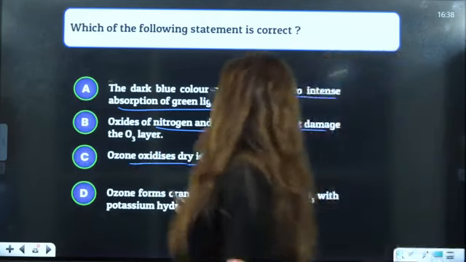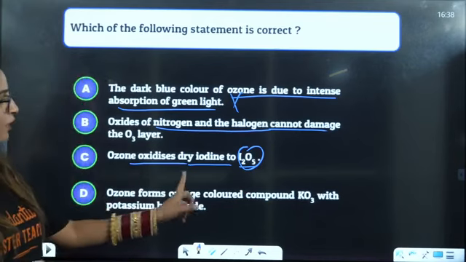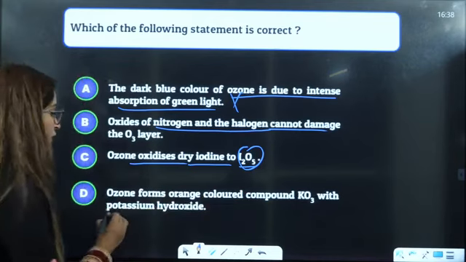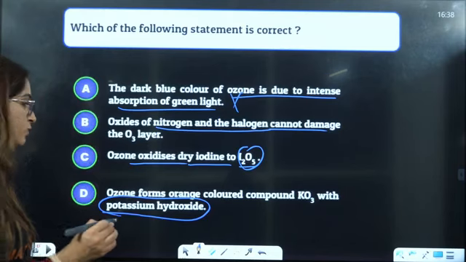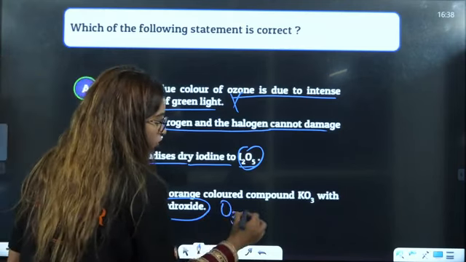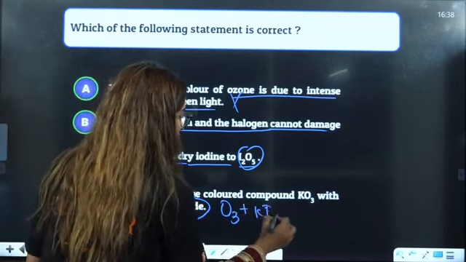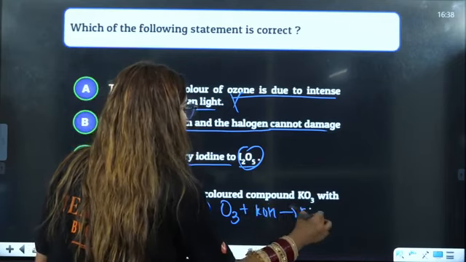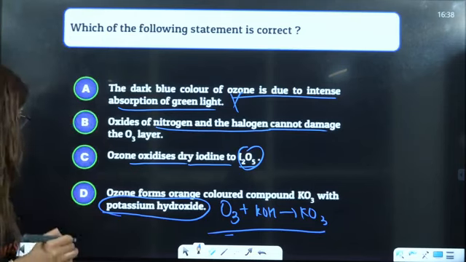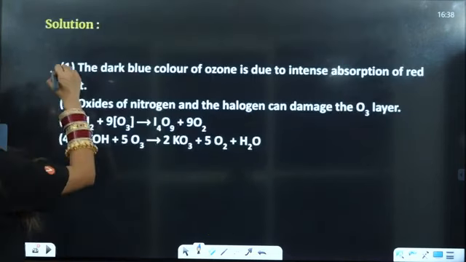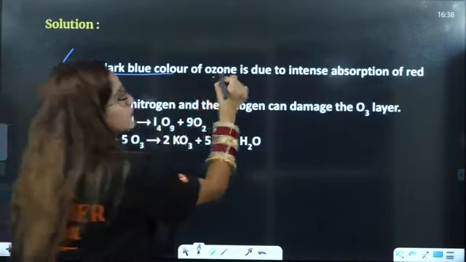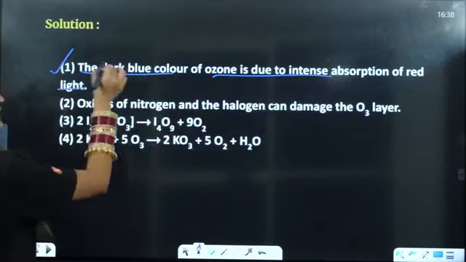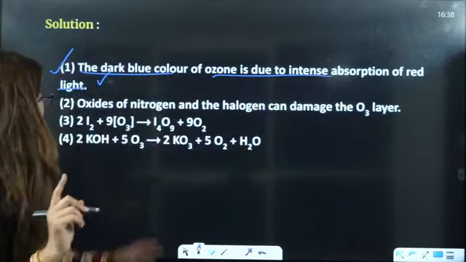That is also incorrect. Ozone forms orange colored compound KO3 with potassium hydroxide. That is correct. When O3 reacts with KOH, it will form KO3 here. That is definitely the correct answer. The dark blue color is due to intense absorption of red light, not the green light.